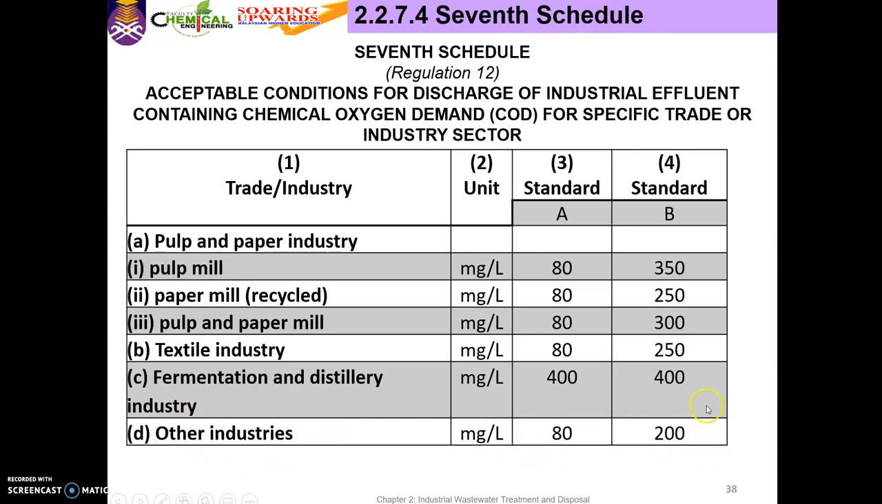So nilai ni kena you have to remember lah. Untuk other industry, standard A is 80, standard B is 200. Yang ni tak payah hafal. The rest, you no need to memorize, but you have to remember for other industry. Okay. So if the question does not give you the value, so you should know. Okay. Sebab kalau other industry, only this value. So you have to remember COD value for standard A is 80 and standard B is 200 for other industry.